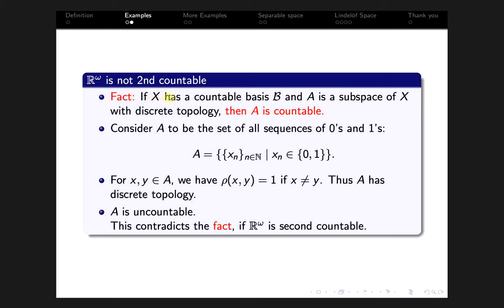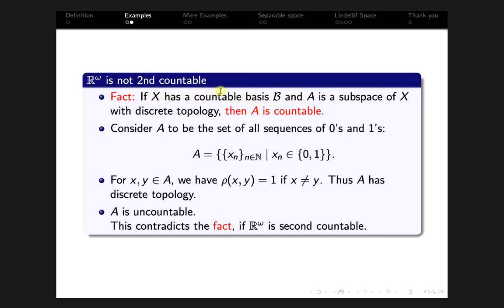The fact is, if X is second countable, that is, if X has a countable basis script B, and A is a subspace of X with discrete subspace topology, then A is countable. This fact is quite easy to see.